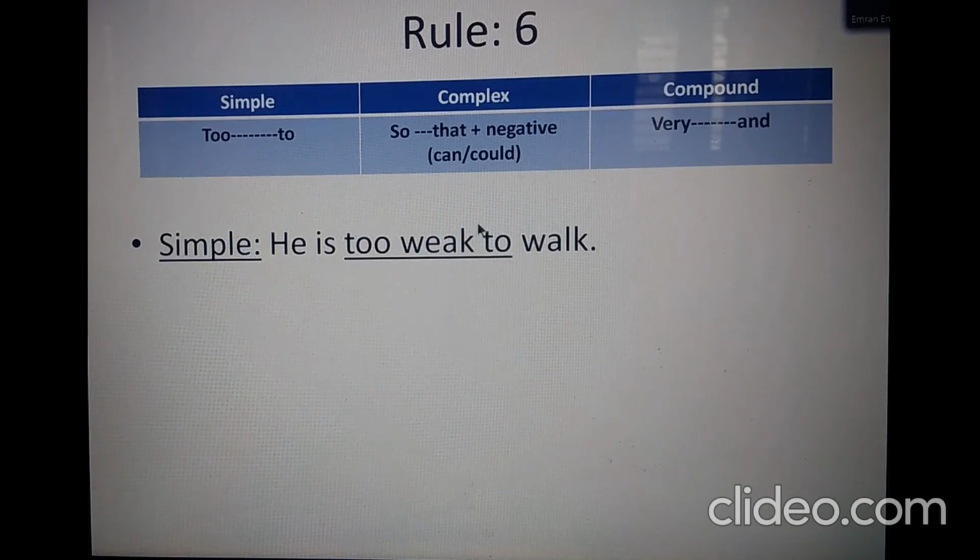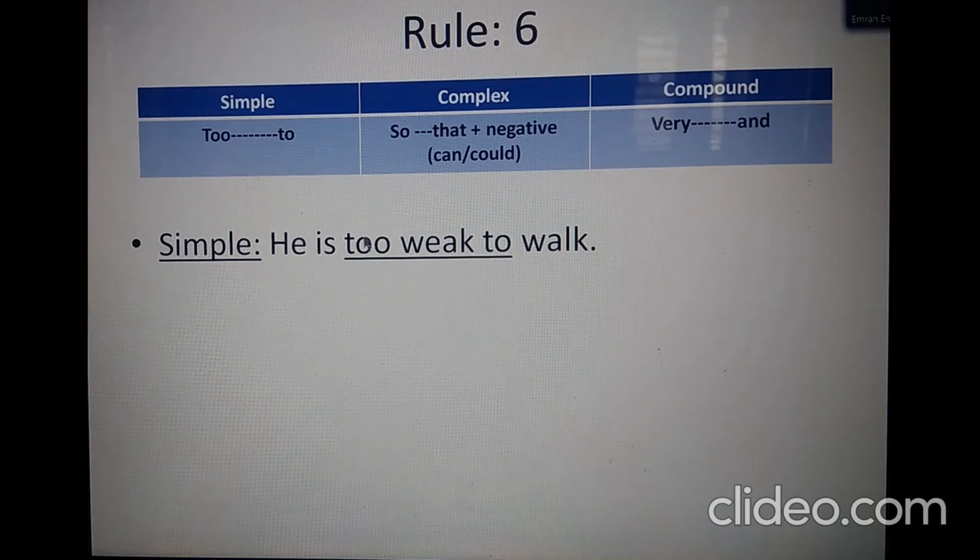So let us make it complex. He is so weak, then the conjunction that: he is so weak that. Then we'll have to add a subject. In this case, the subject is related to the subject of the simple sentence.